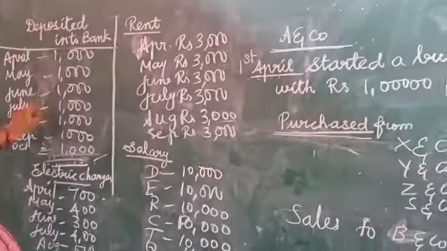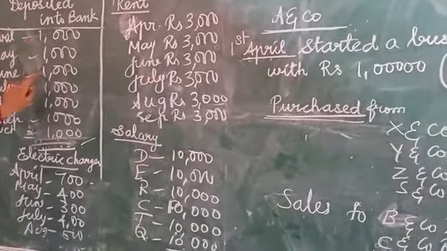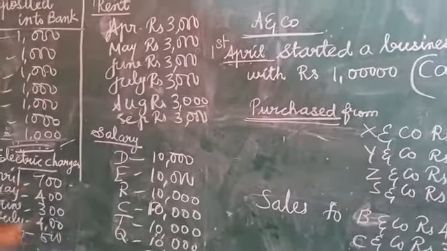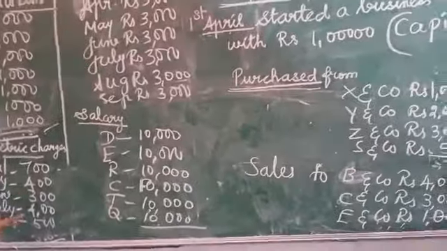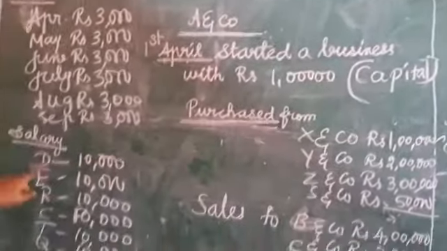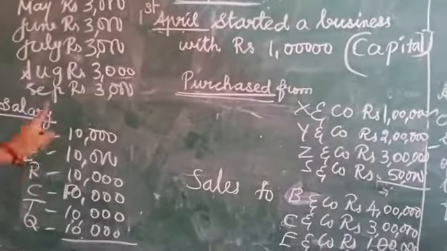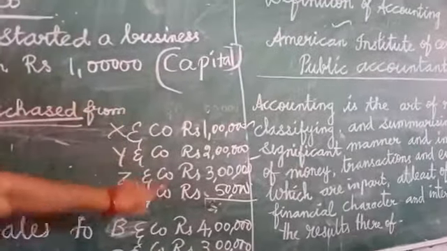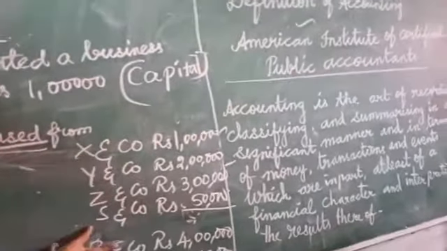Deposit: how many rupees? 1, 2, 3, 4, 5, 6, 7, 7,000 rupees deposit. Electric charges 1,000, 1,800, 2,300. Then salary the same way: how many? 60,000 rupees. This is classification. I am classifying all the accounts under the same category.